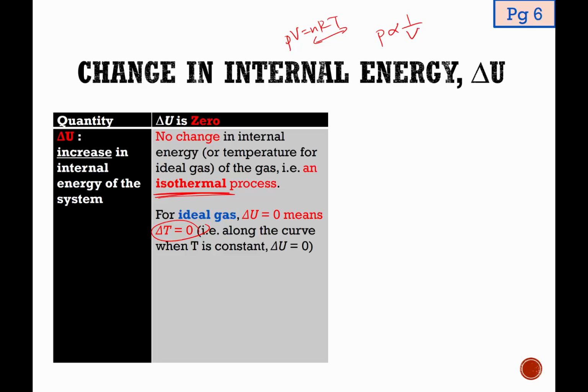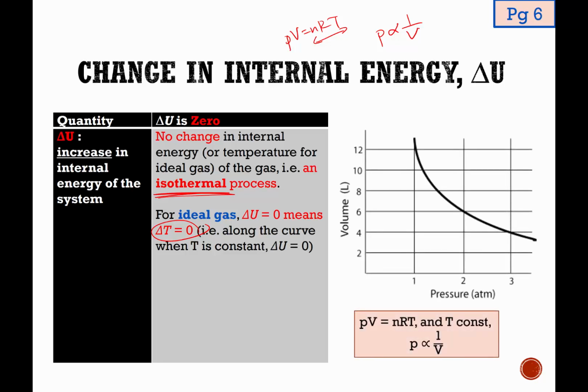If P is inversely proportional to the volume and we plot a PV graph, or in this case a VP graph, you must be able to see that you will get this kind of curve. The way that you need to understand this curve is that every point along the curve has the same temperature, and every point has exactly the same internal energy as well. So this is what it means by the isothermal process. Throughout the whole process, the internal energy is unchanged and the temperature is unchanged.